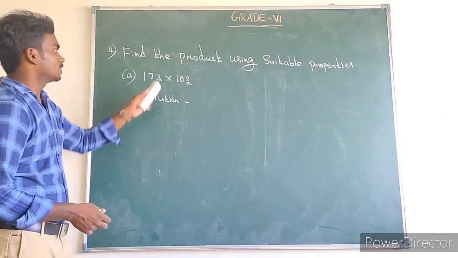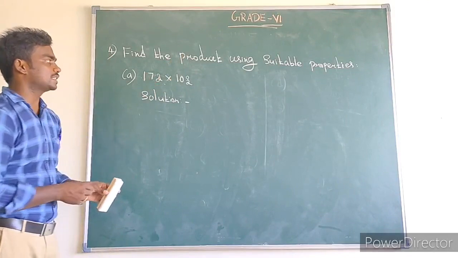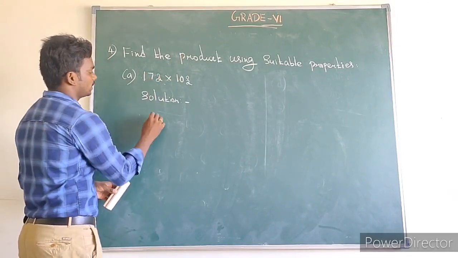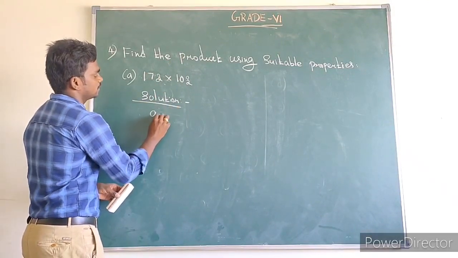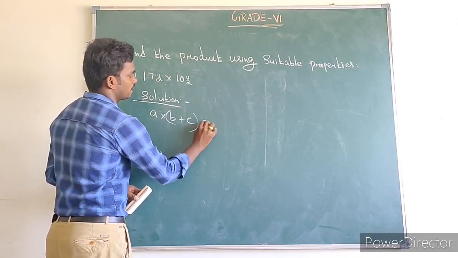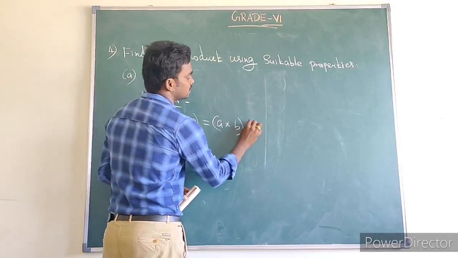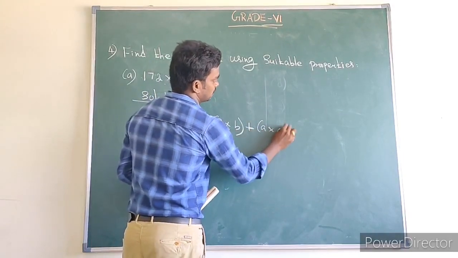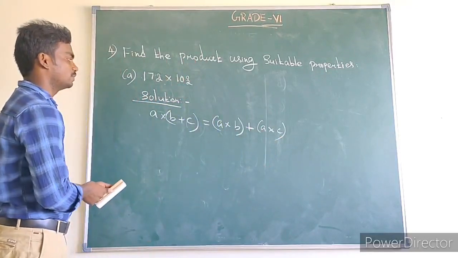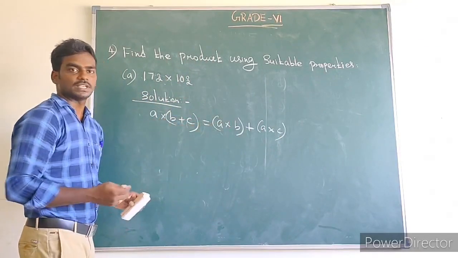Next, fourth question. Find the product using suitable properties. First one, 173 into 103. So how to write this? Solution: this is in the form of A into B plus C. A into B plus C is A multiplied by B plus A multiplied by C. So this is the distributive property of multiplication over addition.